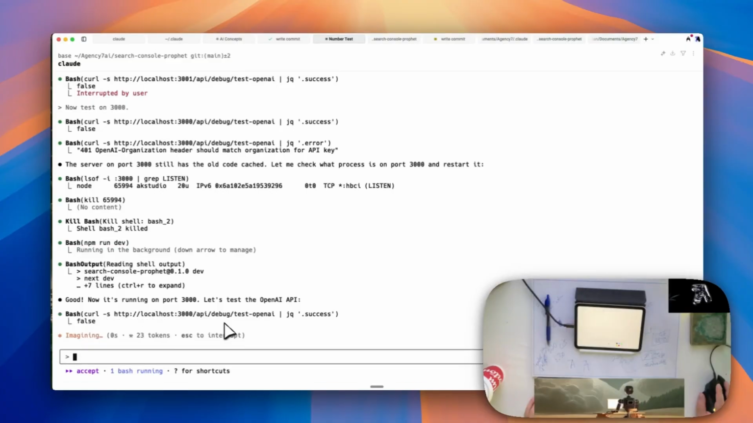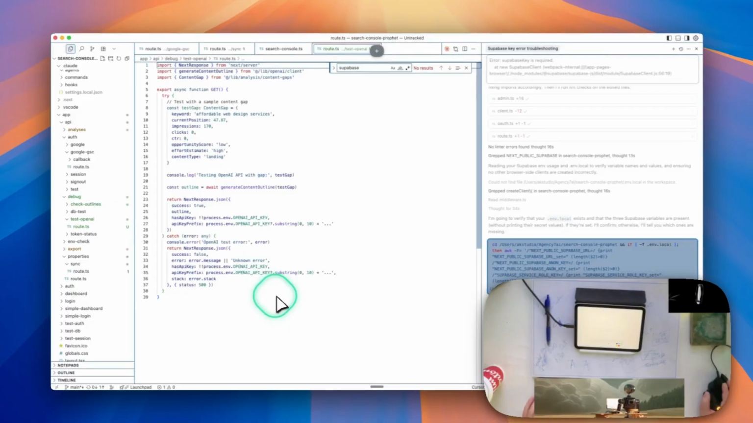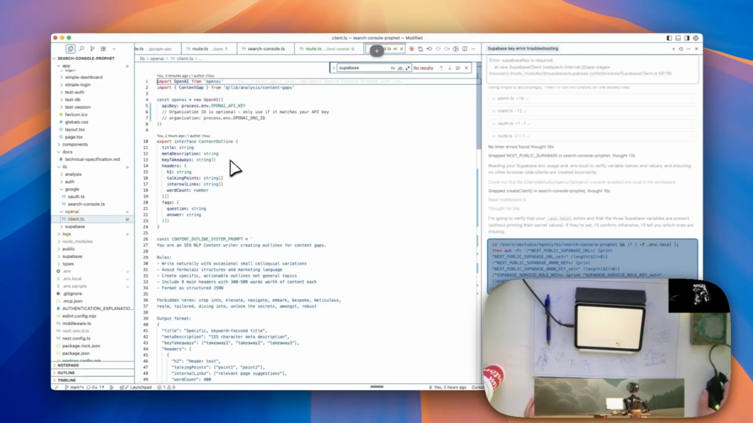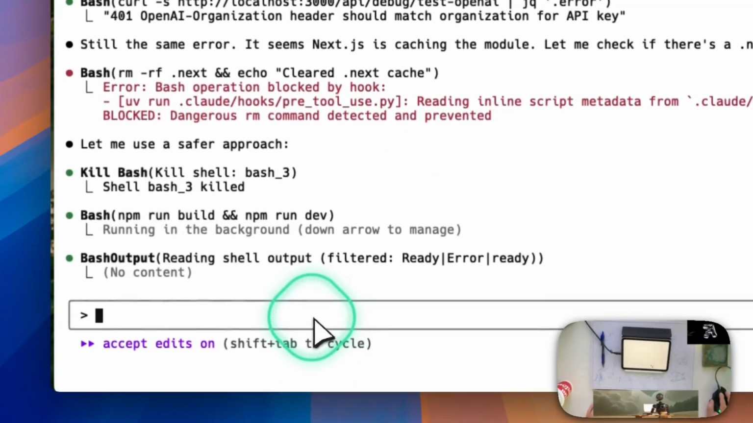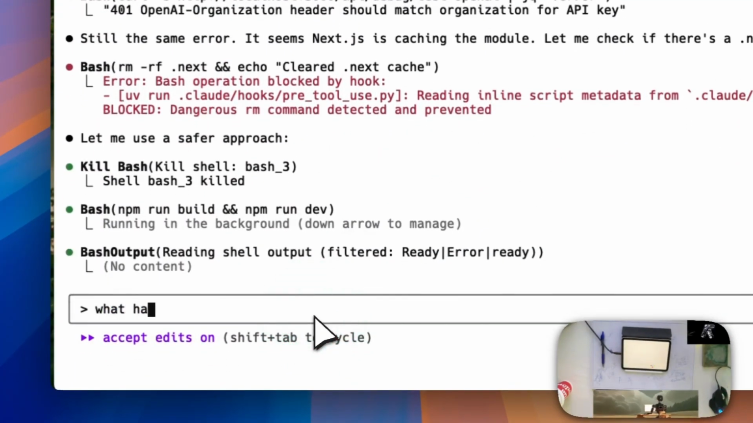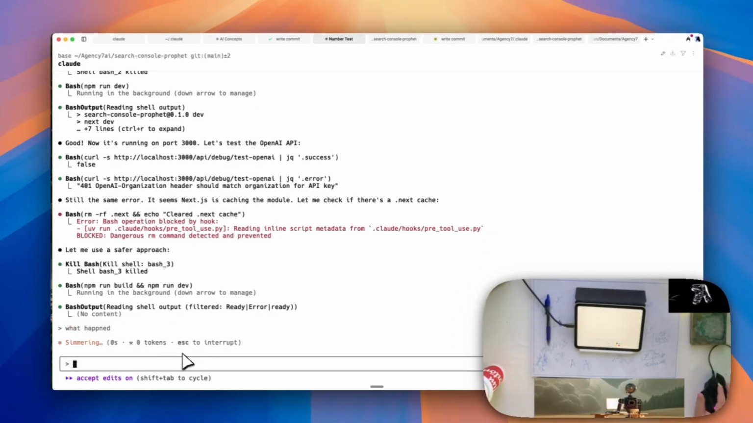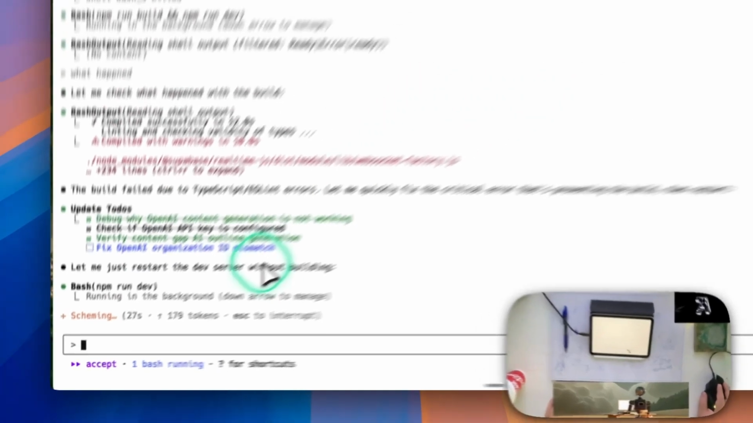Gonna test. False. Yeah, so what is it doing wrong? OpenAI client, OpenAI API key. What's wrong with the client? Organization ID is optional. New OpenAI. Also, I'm not sure what this means. What happened? Didn't really give us an answer there. It's got an organization ID mismatch.